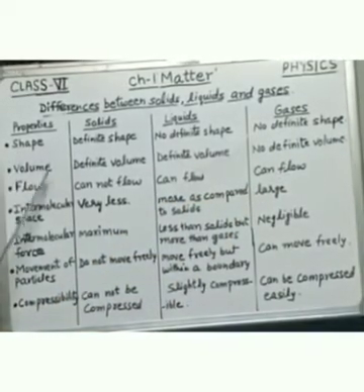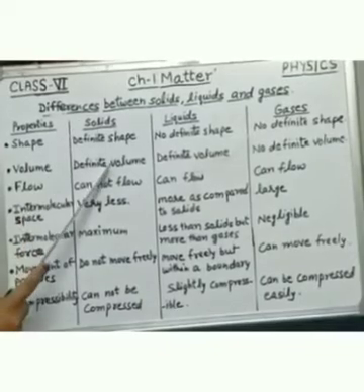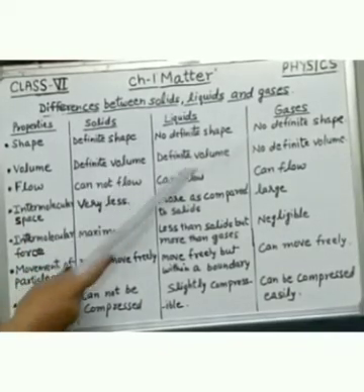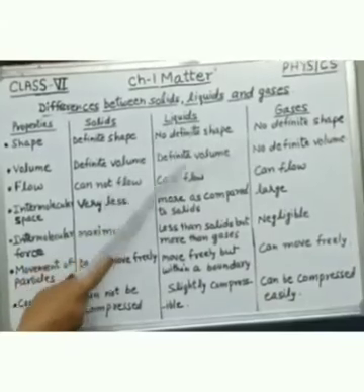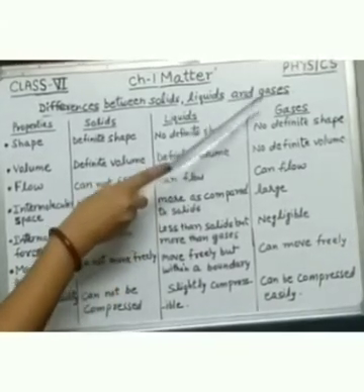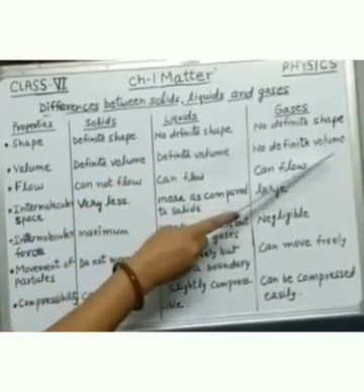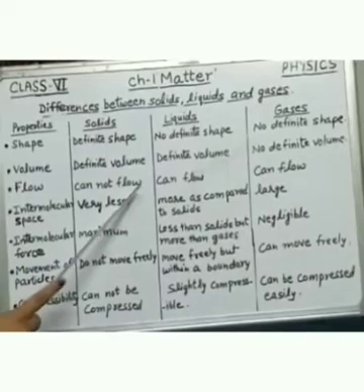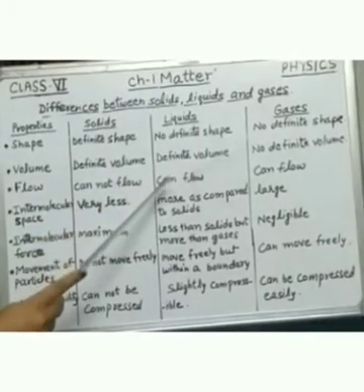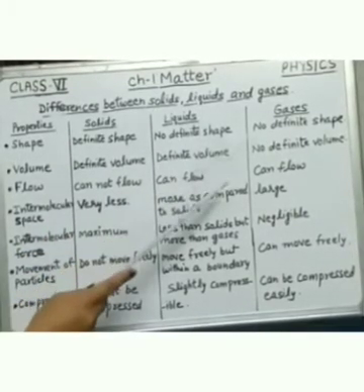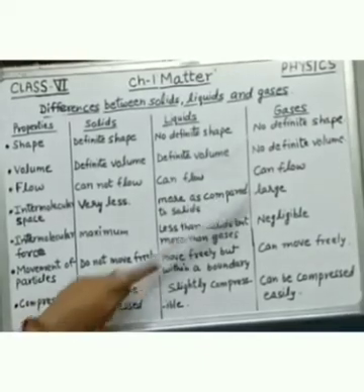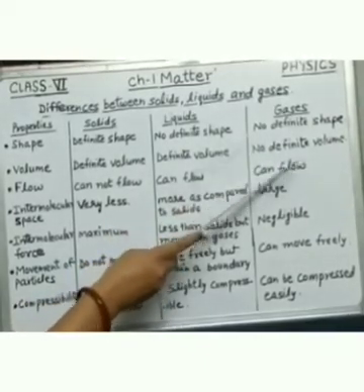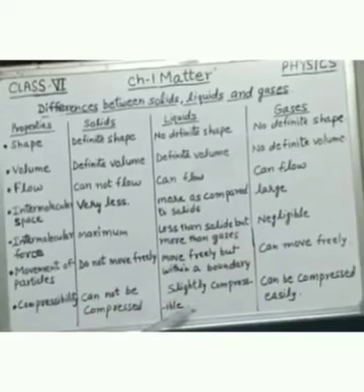If we talk about volume, solids have definite volume, we have learned that. Liquids also have definite volume, but gases do not have definite volume. Now, flow. Solids cannot flow. Liquids can flow from a higher level to lower level, and gases can flow in any direction.